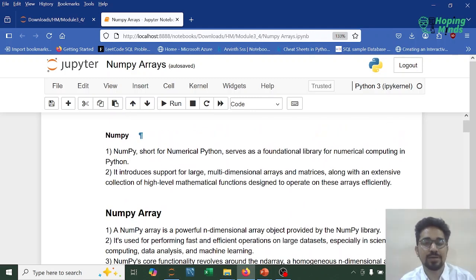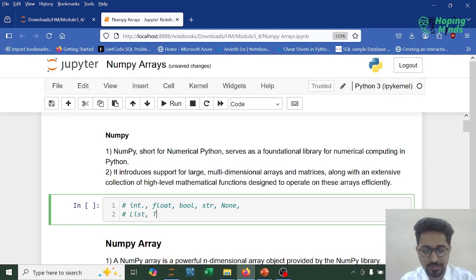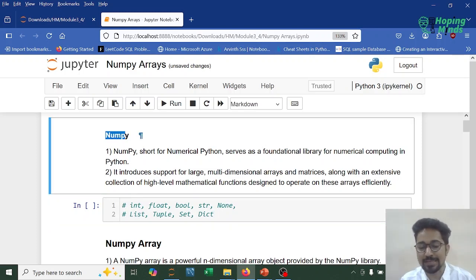Essentially Python में as of now we have discussed n number of data types, right? What all data types we have discussed? We have discussed integer, float, boolean, string, none, and then we have also discussed list, tuple, set, and dictionary. Now, besides these data types, when we introduce a couple of packages and libraries, we do tend to get other data types as well. One such data type that is introduced along with NumPy is NumPy arrays.